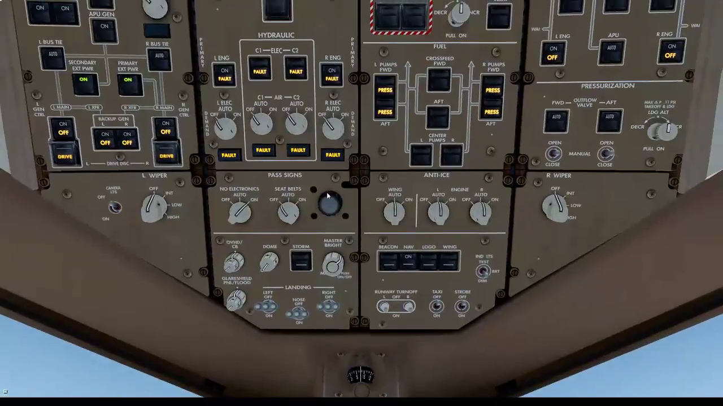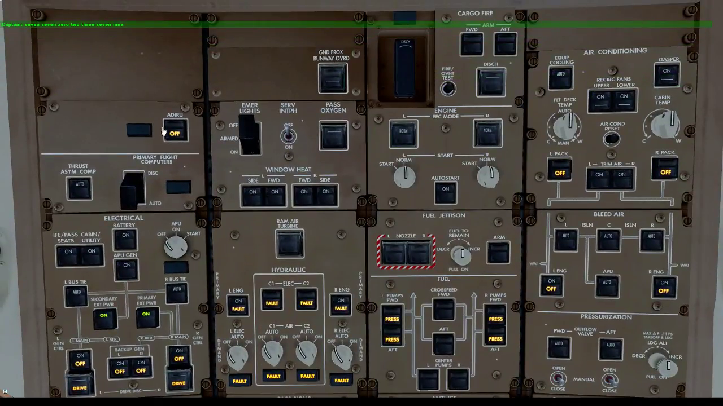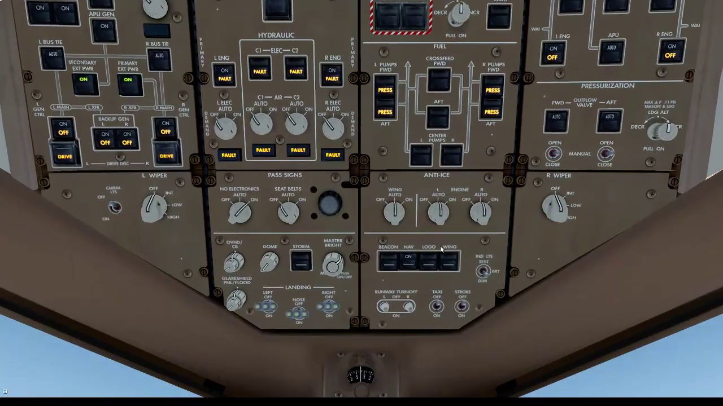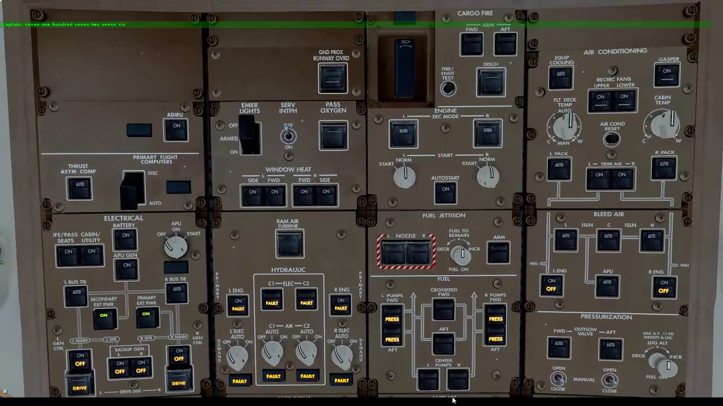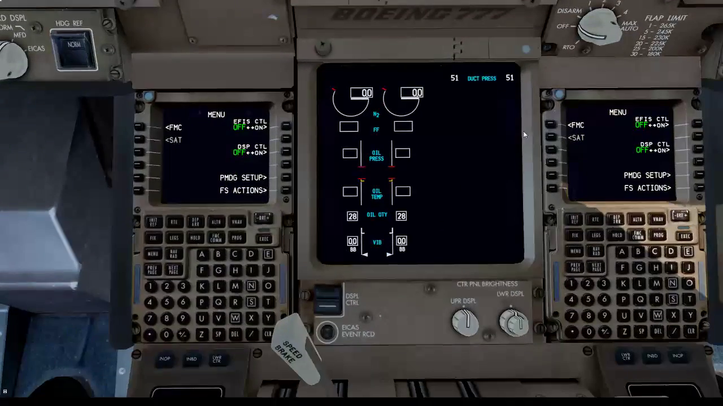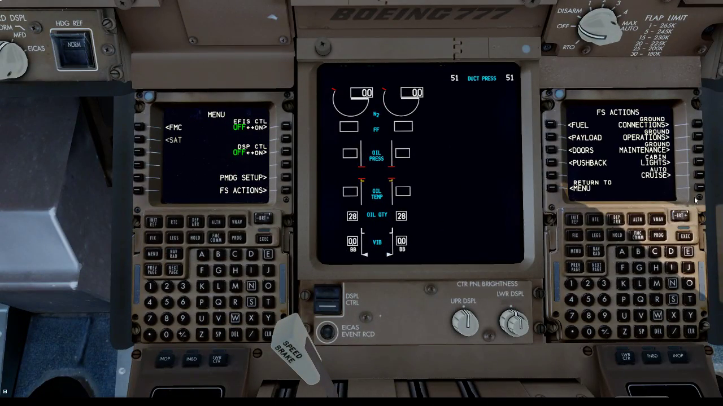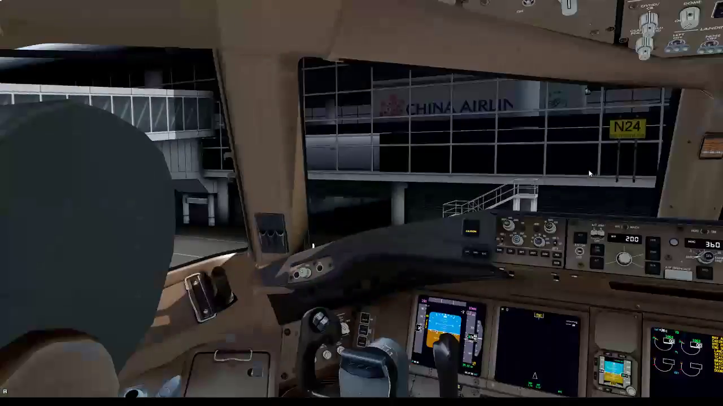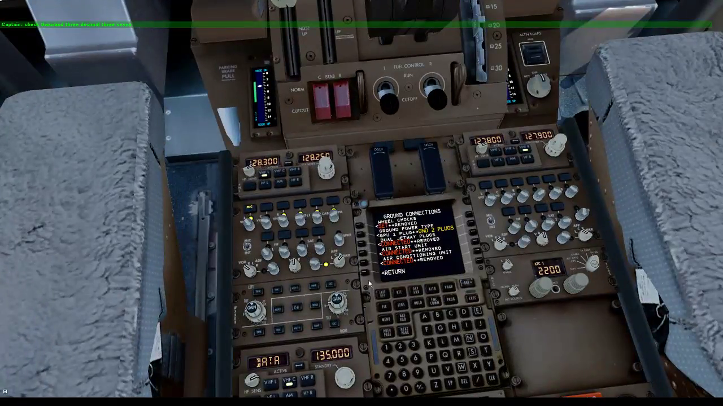We already have some power inside the aircraft. I wanted to start from entirely cold and dark, but I said, you know what, let me just live stream this last minute. All right, let's get to the FMC. Let me just make sure that the ground connection is okay. Ground connections are looking good.